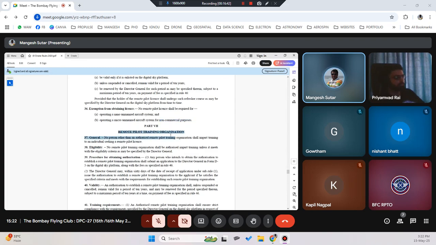Okay, RPTO, this is actually just a small paragraph. This is with respect to the RPTO, like Bombay Flying Club or any organization which intends to start their own training organization. What are the rules and regulations? There is a separate document for other guidelines and requirements which need to be followed along with these rules. Okay, these four rules, five rules.